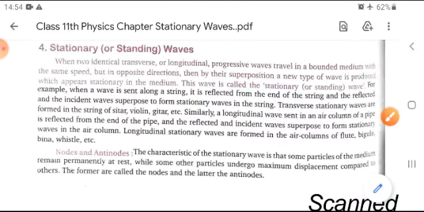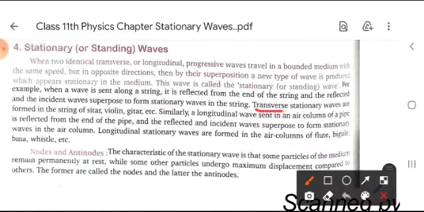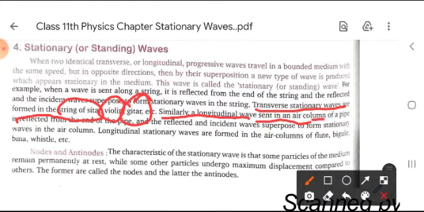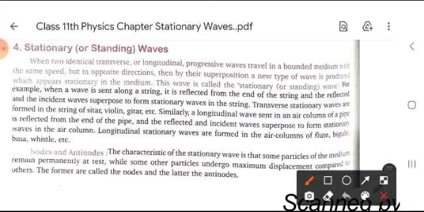And what happens in stationary or standing waves? Transverse stationary waves are formed in the strings of sitar, violin, guitar, etc. Similarly, a longitudinal wave sent in the air column of a pipe is reflected from the end of the pipe, and the reflected and incident waves superimpose to form stationary waves in the air column.